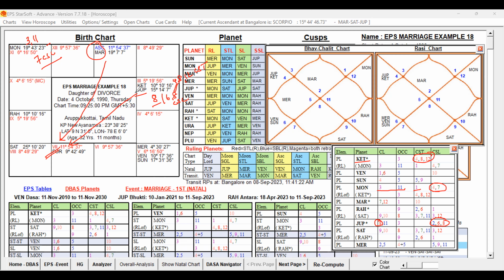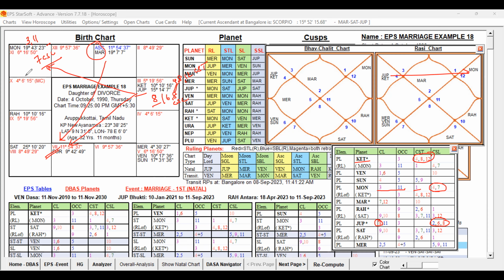Now, in addition to that, you can see Jupiter is aspecting the Moon by 9th aspect. Jupiter is aspecting the Moon by 9th aspect, right? So it means what? Jupiter is aspecting the Moon, who is posted in its sign. Also, it is having sign exchange. It indicates what? Moon is getting multiple support from Jupiter.